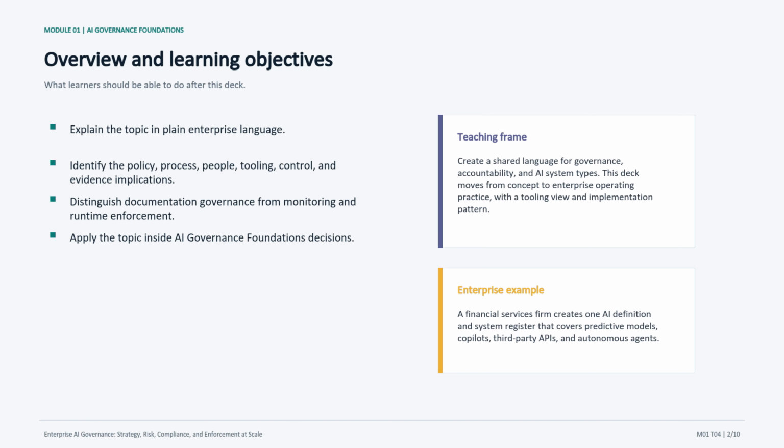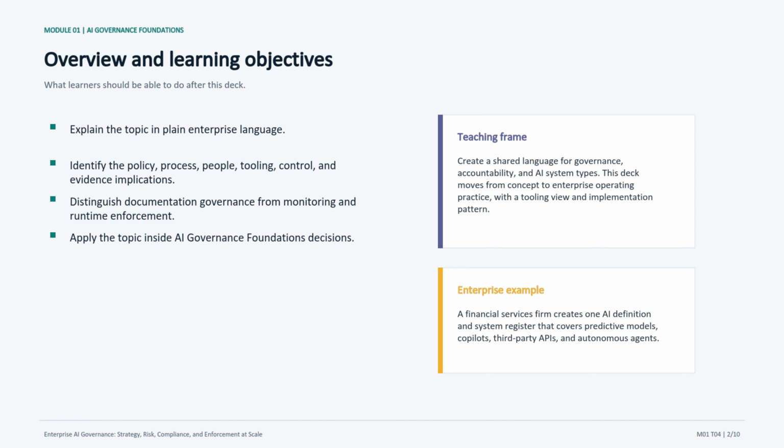Now that the topic is on the table, I want to set our learning objectives. By the end of this deck, the goal is not just to define governance roles, board, execs, legal, risk, security, data, ML, product, and procurement. The goal is to explain how it works inside an enterprise. For this class, I want you to keep six lenses in mind: policy, process, people, tooling, controls, and evidence. A governance idea is only useful when it changes at least one of those lenses in a concrete way.